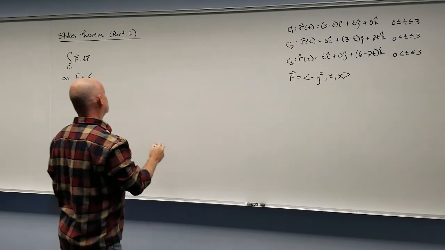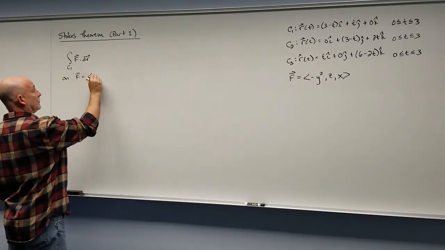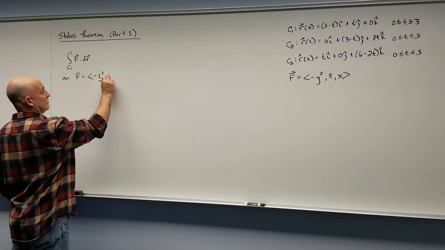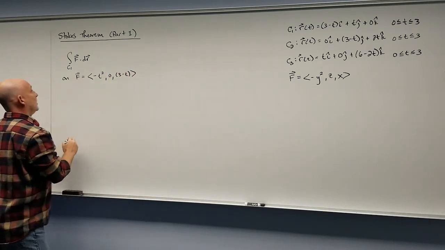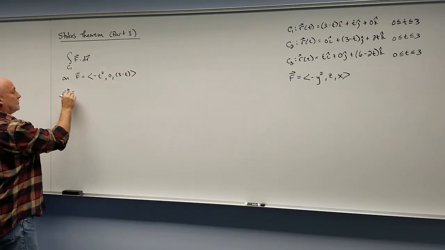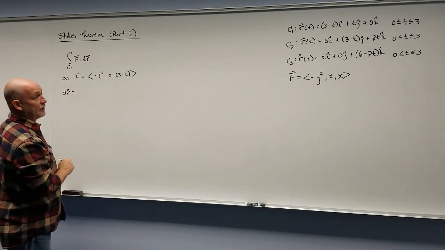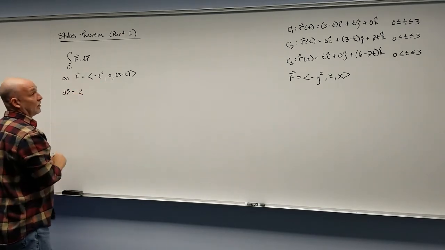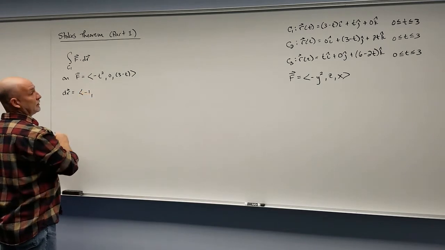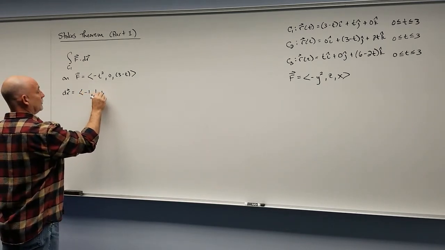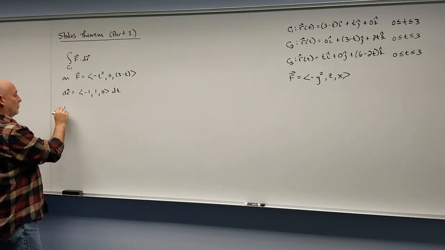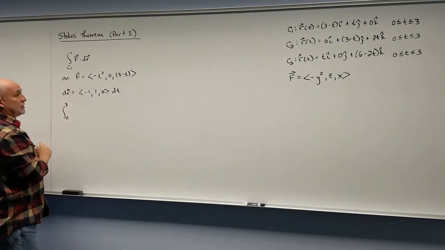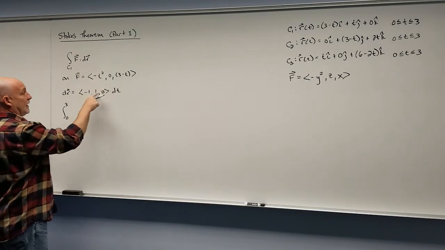So f is going to be negative y squared, y was t, z was 0, and x was 3 minus t. dr is just the derivative of r, so that's negative 1, 1, 0, dt. We're going to integrate from 0 to 3, because that's what t runs from, of f dot dr.